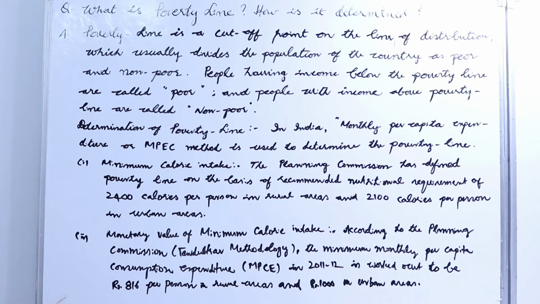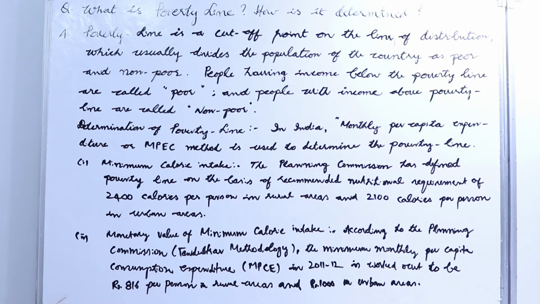So what do we conclude here? In terms of calories in rural areas, you should be having 2400 calories. If you have less than this, you are below the poverty line. In urban areas, in terms of calories, 2100. If you have less than this, you are below the poverty line.